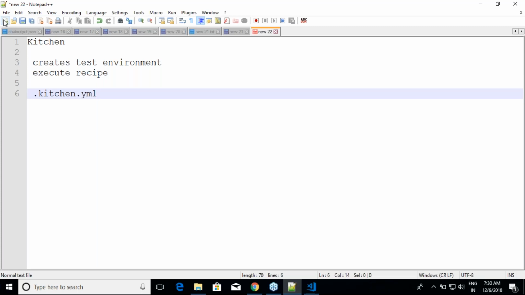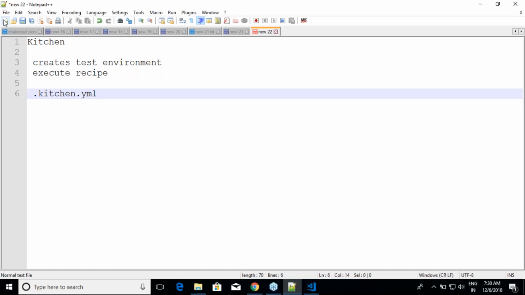It can have the name kitchen.yml or .kitchen.yml. .kitchen.yml is for backward compatibility, but going forward the file's name will be changed from .kitchen.yml to kitchen.yml. You can use both, but by default it creates a file called .kitchen.yml. Any file that starts with dot is hidden in Linux and Mac. But in Windows you don't have that issue because you can see that file straight away.